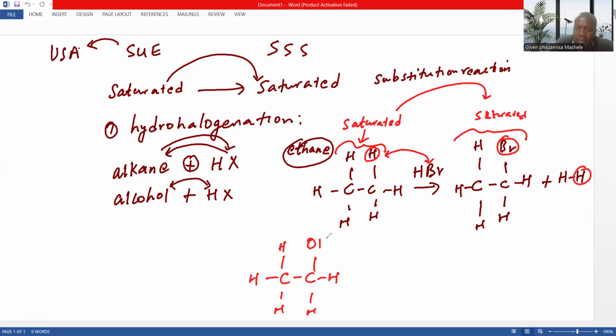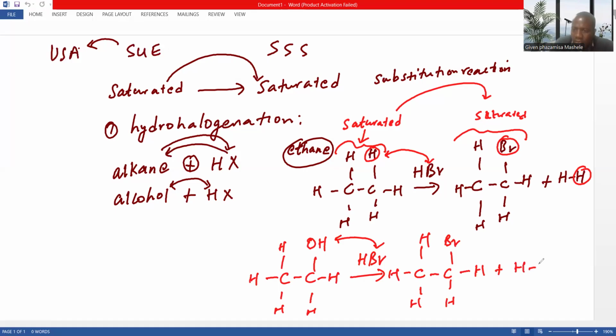An alcohol, maybe we still use the same HBr. Then what's going to happen if it's sufficient? Then the Br will swap with the OH, so you're going to have something like this, plus the HOH. You see what happened? This is just H2O. So you see that from here, we had the alkanes.